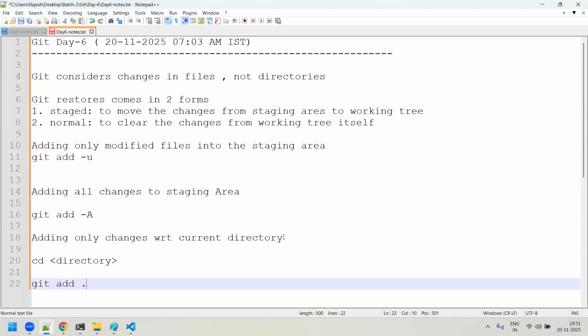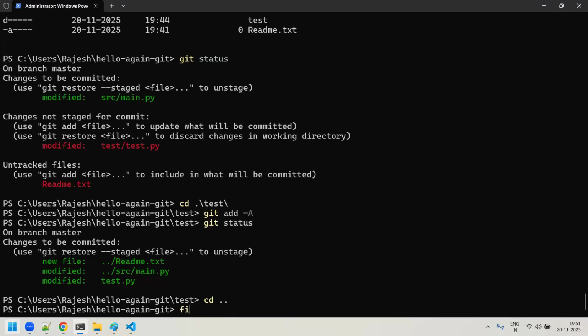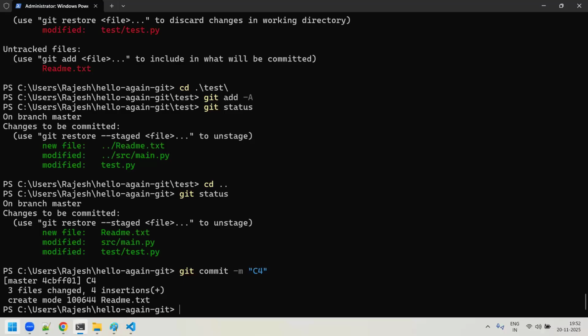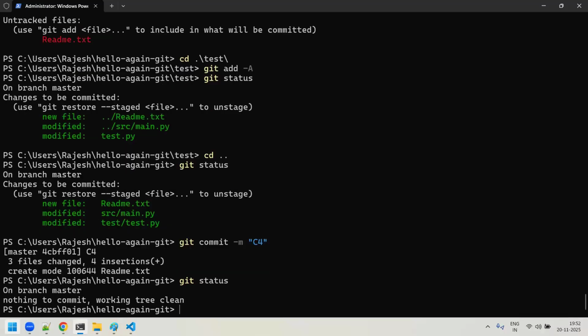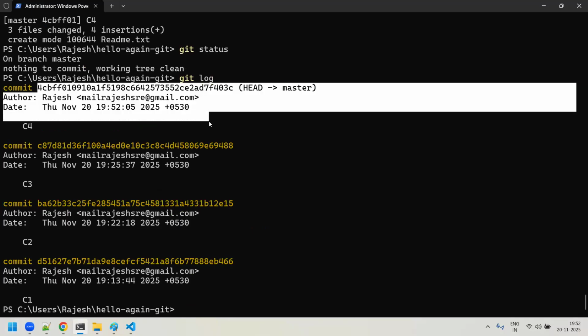Am I clear, sir? So once you have made all the changes, now you know very well that I want to do a commit. You will come out of the test folder. Now you just do a git status. Everything is modified. You will just say git commit hyphen m, what is it? C4, right? Commit 4, and I'll say enter. Right? You do a git status, nothing, everything is clean. When you do a git log, you can see that there are 4 commits you have made: C1, C2, C3, and C4. And your head will be pointing to the latest commit you made here.